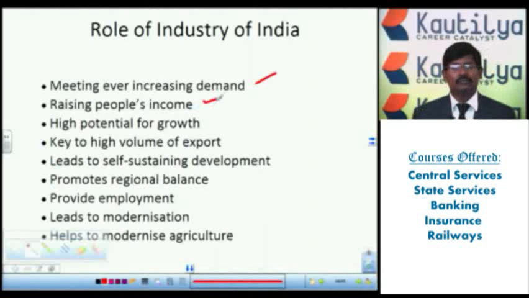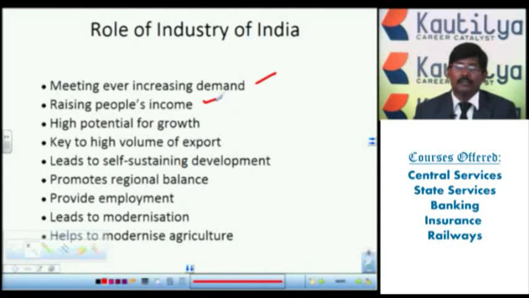People's income is increased with the help of the industrial sector. Nowadays people are migrating from the agriculture sector to the industrial sector. Those who are working in the agriculture sector and the industrial sector will get permanent employment facilities and regular income.